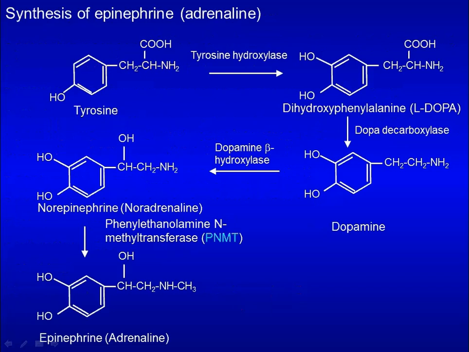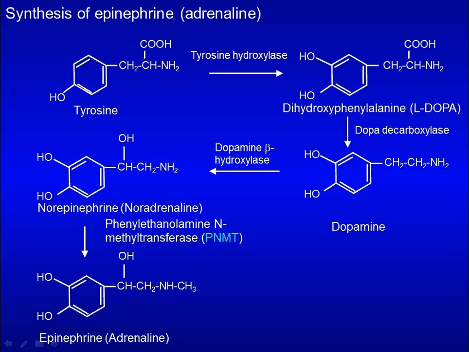As we have seen before, epinephrine is derived from tyrosine in 4 steps. In the first step, tyrosine is hydroxylated to form L-dopa. This reaction is catalyzed by tyrosine hydroxylase. In the second step, L-dopa is decarboxylated to form dopamine. This reaction is catalyzed by dopa decarboxylase. In the third step, dopamine is hydroxylated to form norepinephrine. This reaction is catalyzed by dopamine beta hydroxylase.